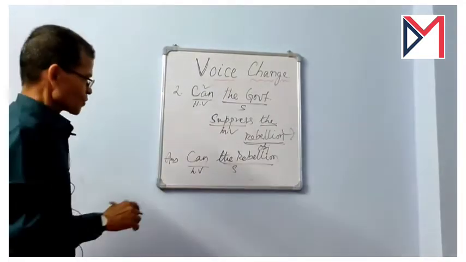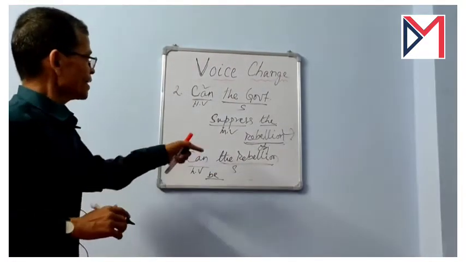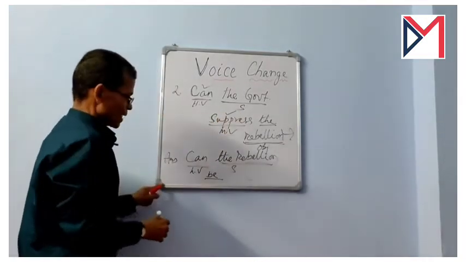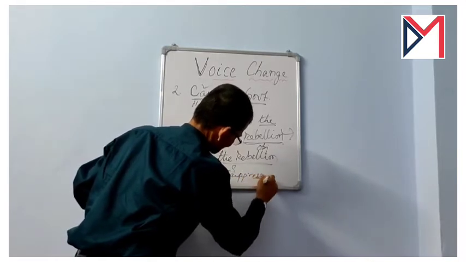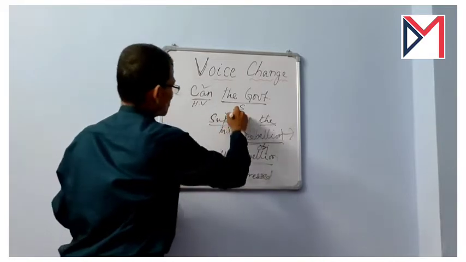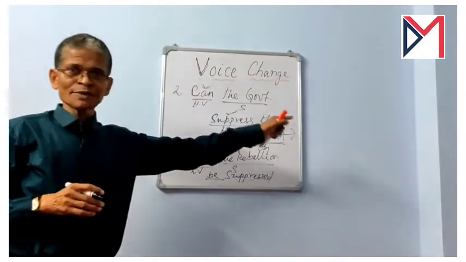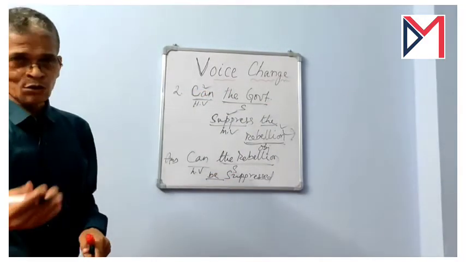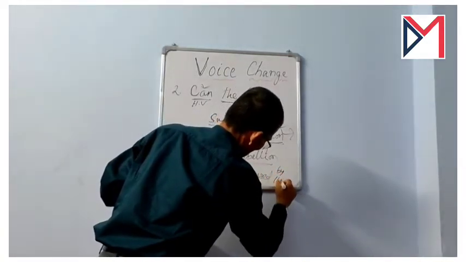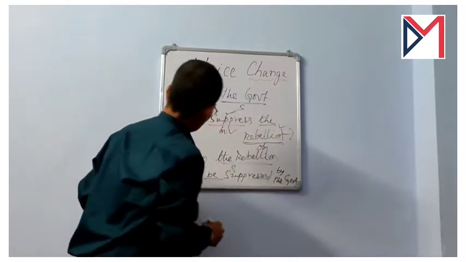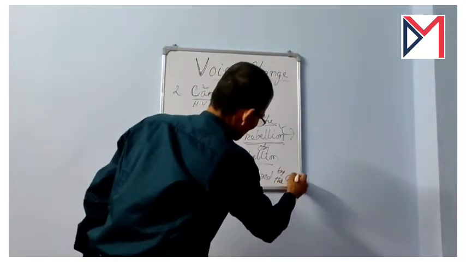After the modals we have to use be itself, the be verb, and the third form of the main verb suppress, which will become suppressed. Now this is over, and finally the last word, which was the subject of the active verb, remained, and we can use it with the help of by: by the government. The answer is: can the rebellion be suppressed by the government? Finally there is the question mark.